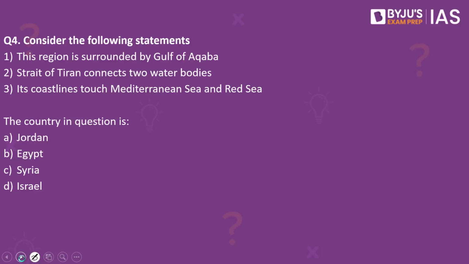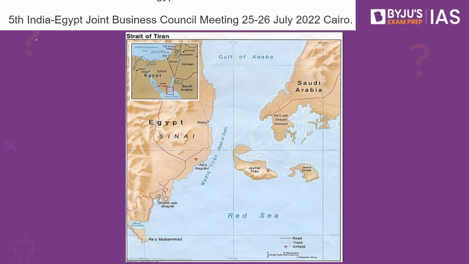Consider the following statements. This region is surrounded by the Gulf of Aqaba. The Strait of Tiran connects two water bodies. Its coastal lines touch the Mediterranean Sea and the Red Sea. The country in question is it Jordan, Egypt, Syria or Israel? The answer to this is Egypt. Why have we taken this practice question? Because this article on the PIB makes a reference to Egypt.